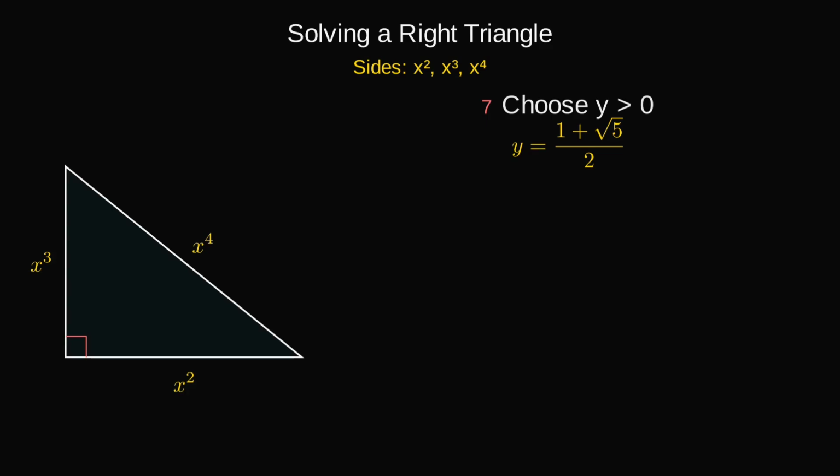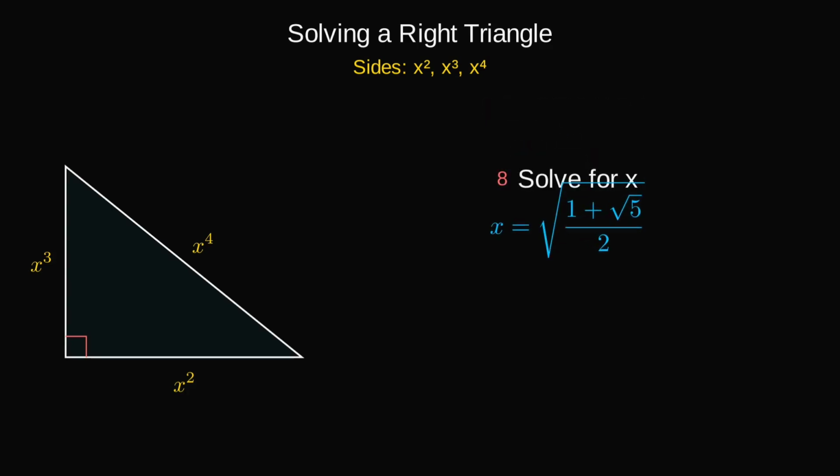Remember, y is x squared, so we take the square root. X equals the square root of 1 plus the square root of 5, divided by 2. Let's check numerically. X is approximately 1.272.